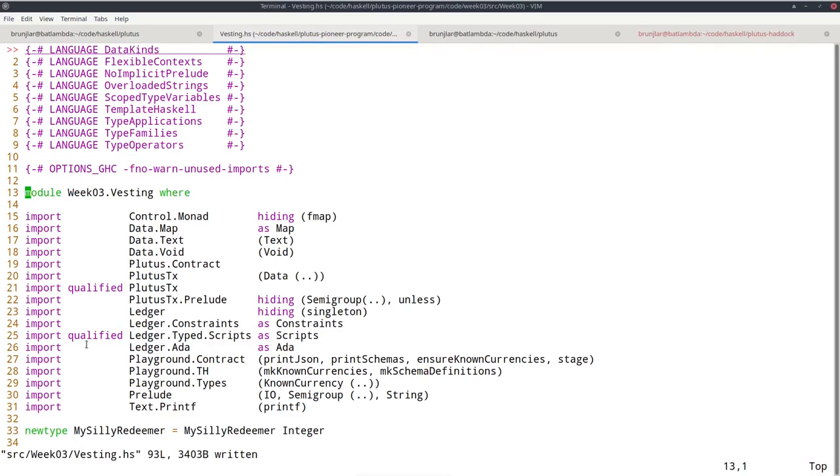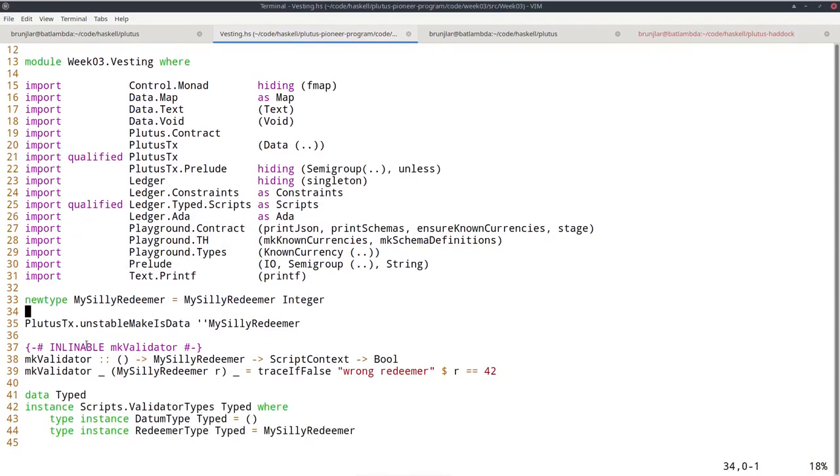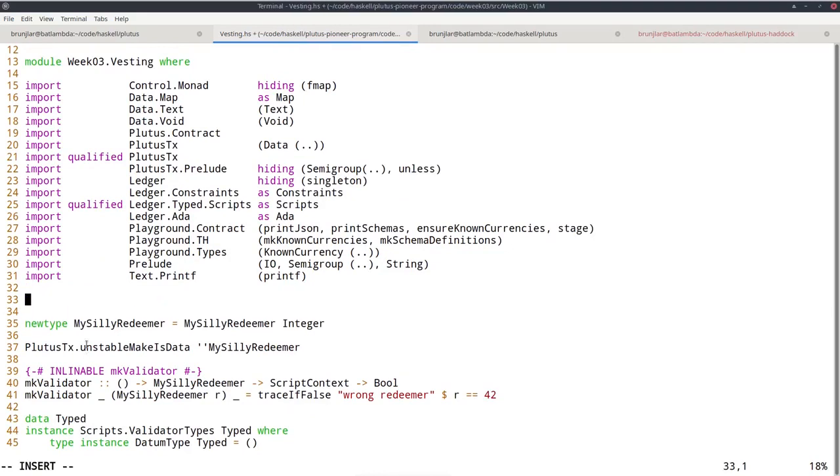So you put money into a script and only the dedicated person can retrieve it, but only once a certain deadline has been reached. So the first step is to think about the types of datum and redeemer. And for the datum, I think in this case it makes sense to have exactly these two pieces of information, the beneficiary and the deadline. So let's define this type.